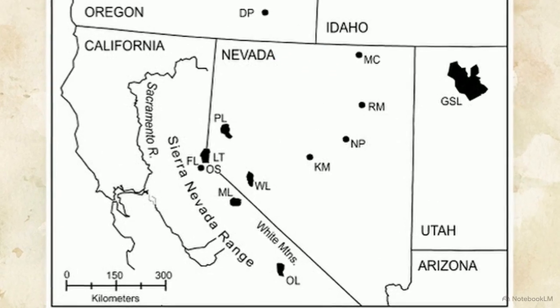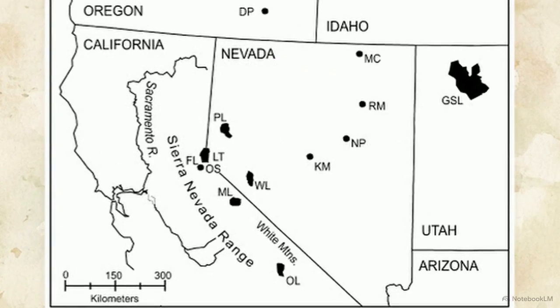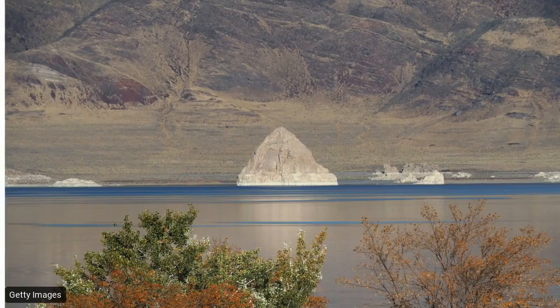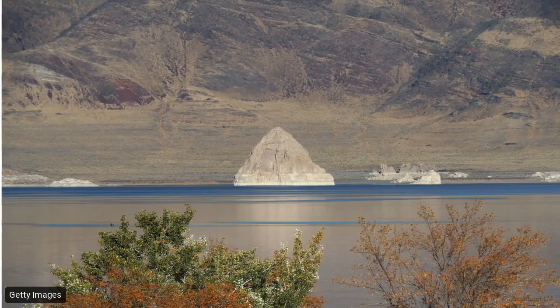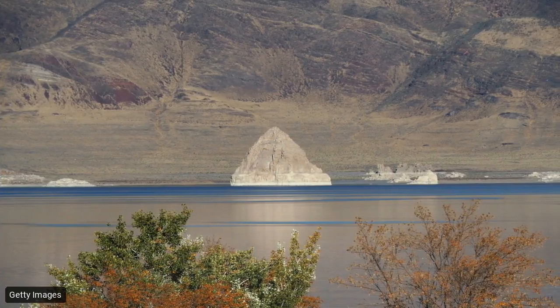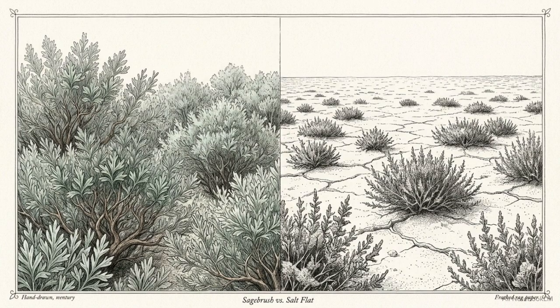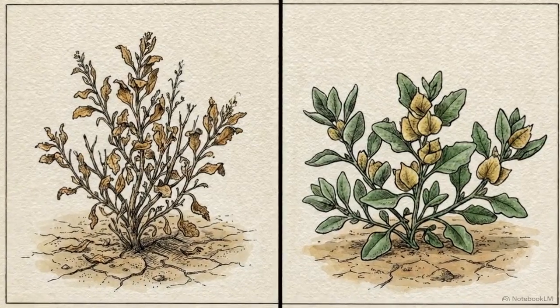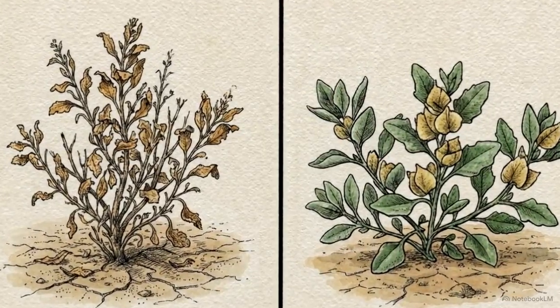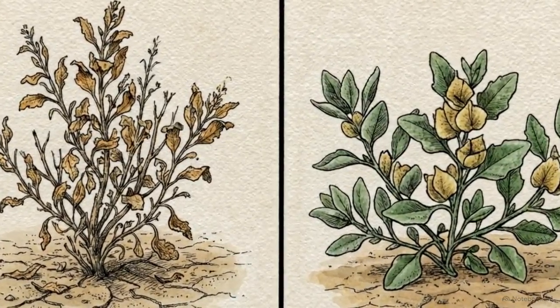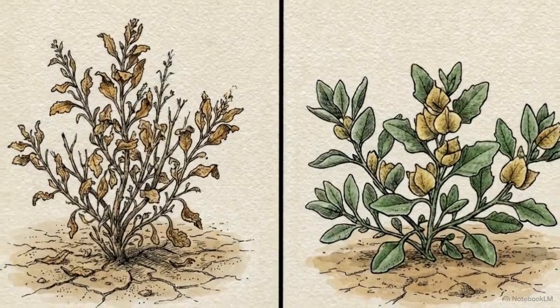We must mathematically index the shifting ratios of these competing plant families across three distinct ecological boundaries in the Great Basin. Our first location is Pyramid Lake, a closed basin terminal lake sitting directly in the rain shadow of the Sierra Nevada. The primary biological ecotone here is the tension between sagebrush and saltbush, a member of the Chenopodiaceae family. The biological threshold is strict. Saltbush aggressively thrives in extreme aridity, surviving on minimal rain, right where sagebrush dies off.